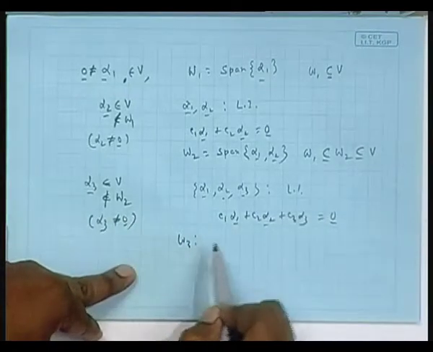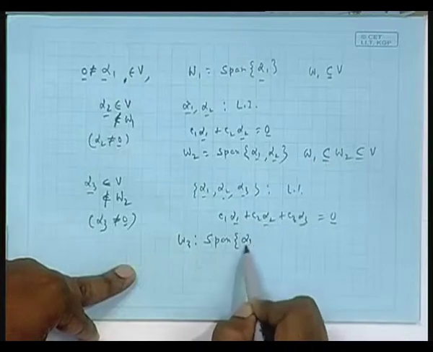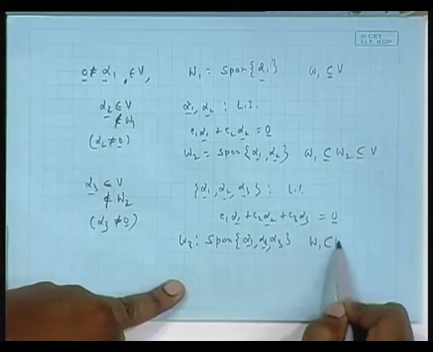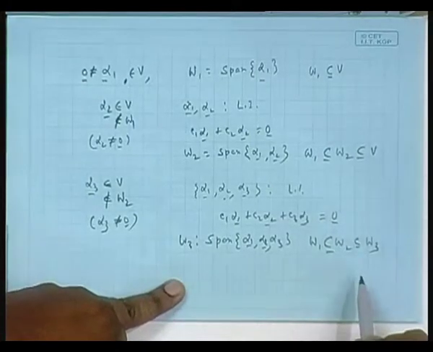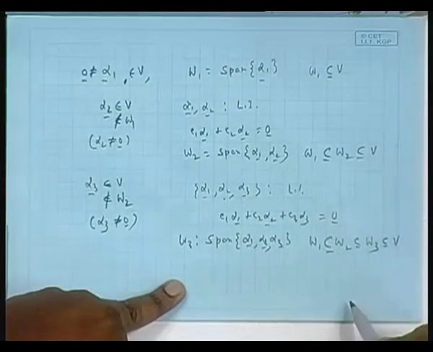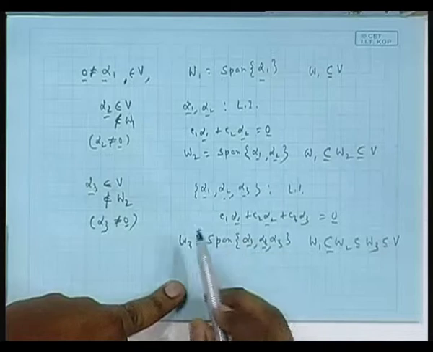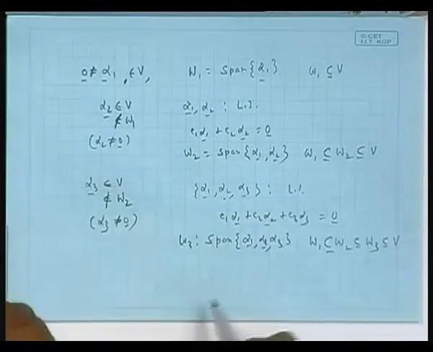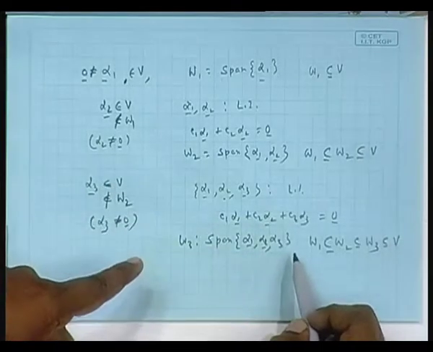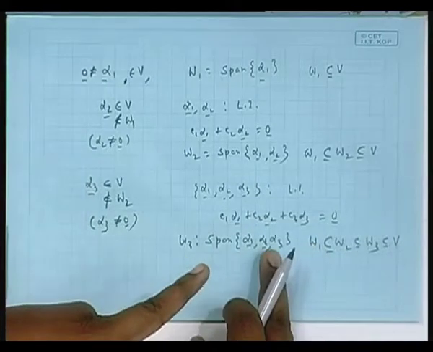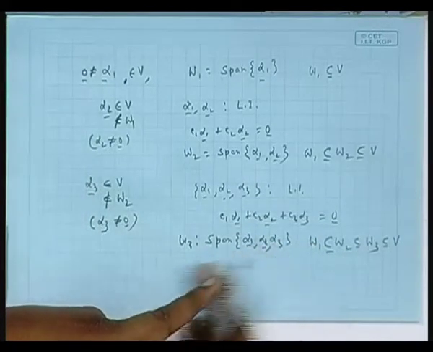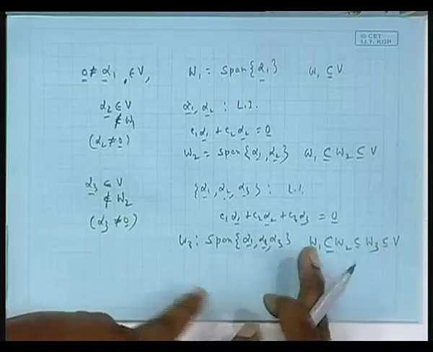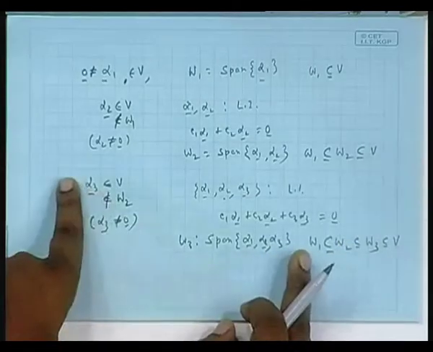So I consider now W3 as the span of alpha 1, alpha 2, alpha 3, right? Now W1 is contained in W2, contained in W3, contained in V. Again I go out of W3, bring an alpha 4, that cannot be the 0 vector, and append that to this. It can be proved to be linearly independent the same way. Form a linear combination with C4 alpha 4. If C4 is non-zero and at least one of the other three coefficients is non-zero, immediately alpha 4 will be written in terms of alpha 1, alpha 2, alpha 3 or some of them, which is not possible, because then alpha 4 will be part of W3, which is a contradiction, because I am going out of W3.